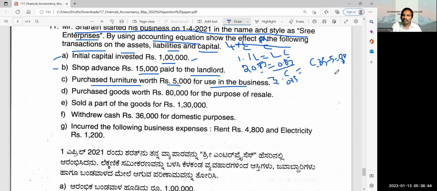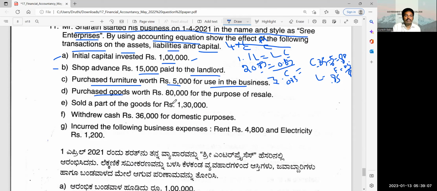Then on asset side you have furniture 5,000. Here you get 85. Liability side 85,000, no change.